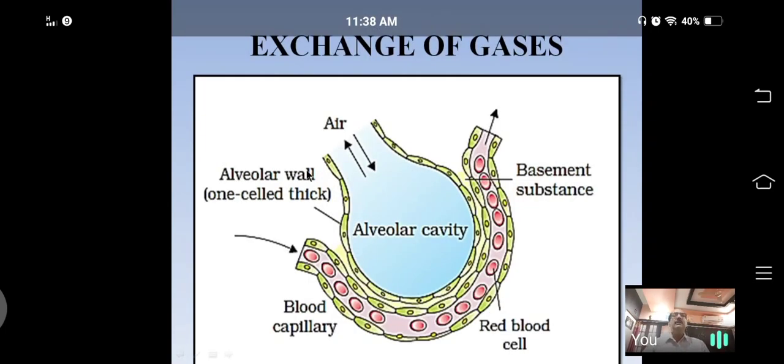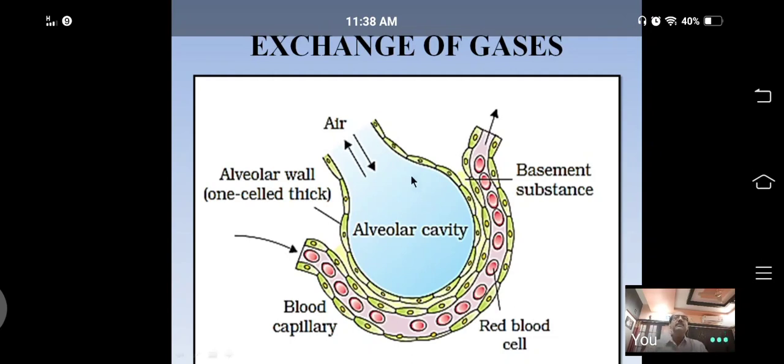It shows the mechanism of respiration, means how gaseous exchange takes place between the blood of capillaries and the air of alveoli. Here what you are seeing is the structure of a single alveolus. Our lungs contain about 200 to 500 million such alveoli.